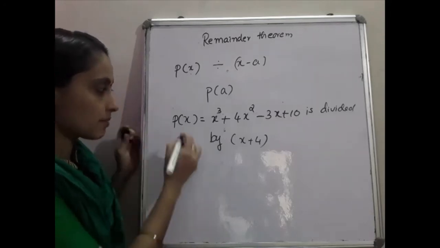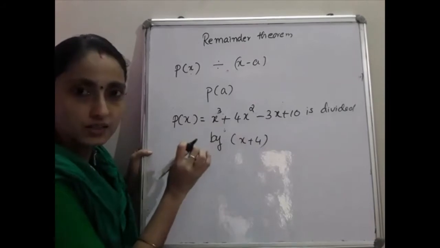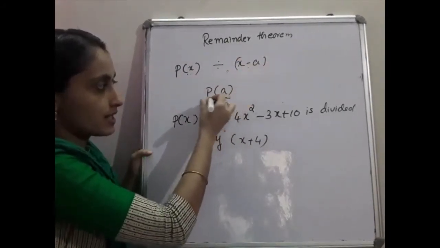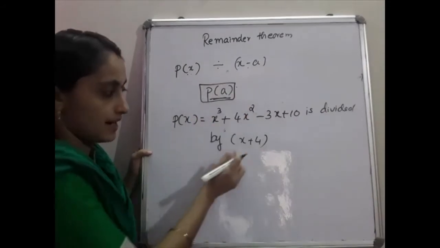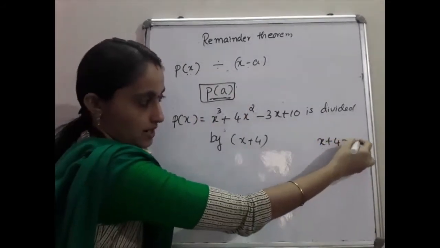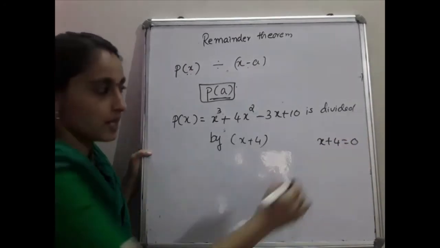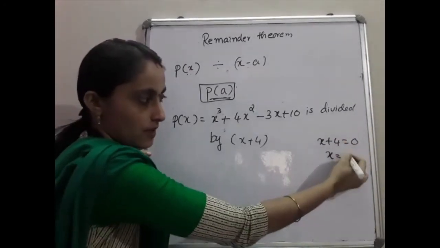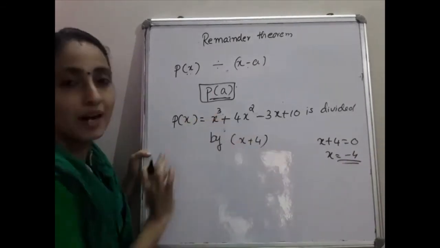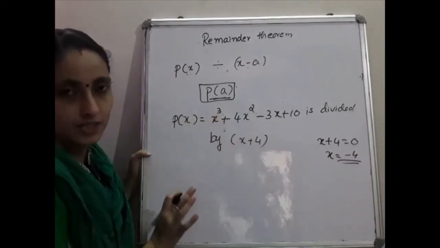So by using the remainder theorem, how will you find the remainder? When a polynomial is divided by x minus a, what is the remainder? P of a is the remainder. So here we have x plus 4. How will you write it? X plus 4 equated to 0. So x will be equal to what? X will be equal to minus 4. So you have to substitute, replacing x by minus 4. That is the easiest method.